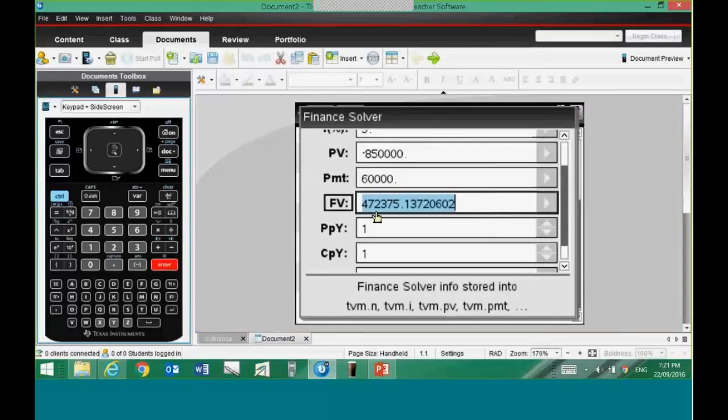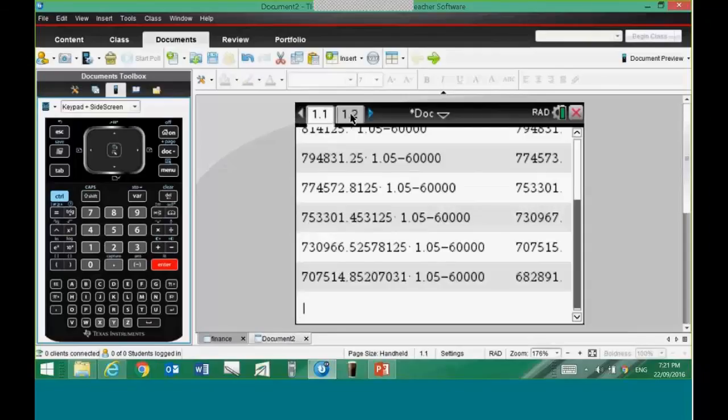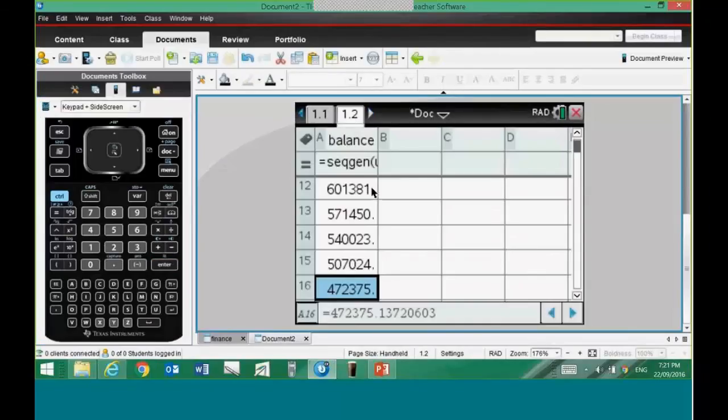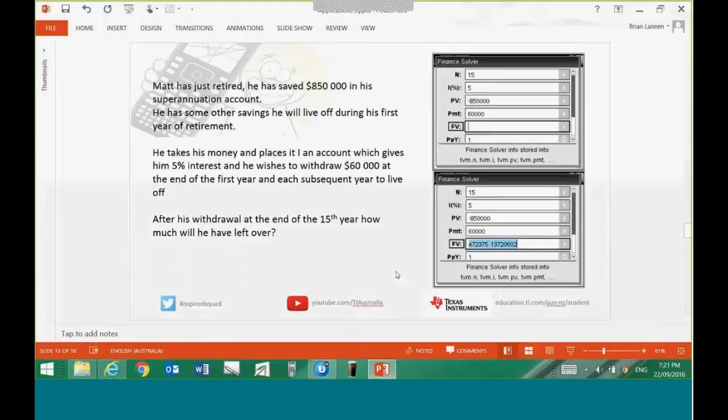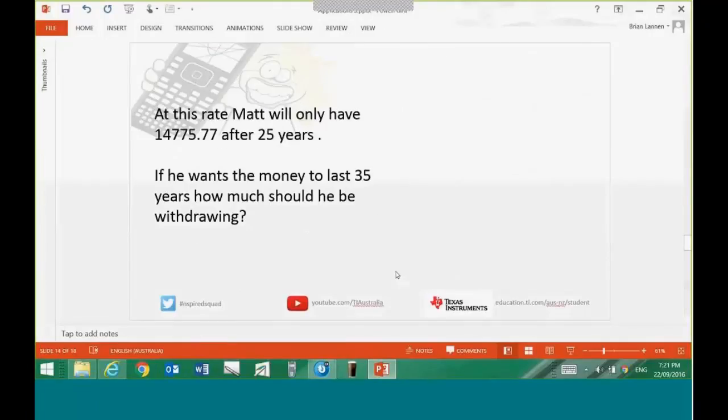And so here's the future value. So what I've got, $472,375.14, which is pretty much what I had down here. Okay? So the TVM Solver, absolutely the best. So you've seen the same thing done 3 different ways there. Extending the problem. Do you want me to continue with this, Jodstar?